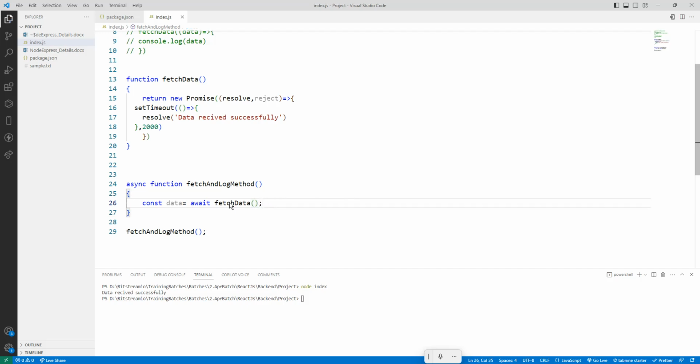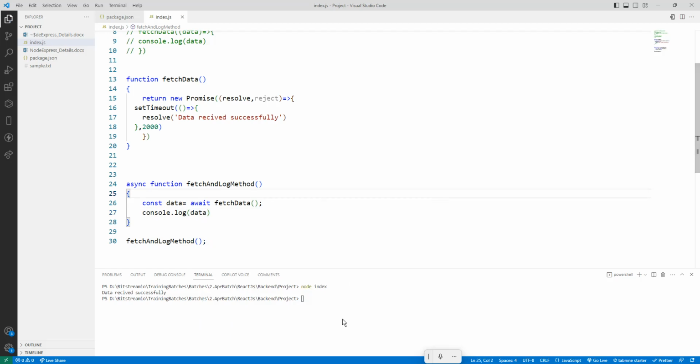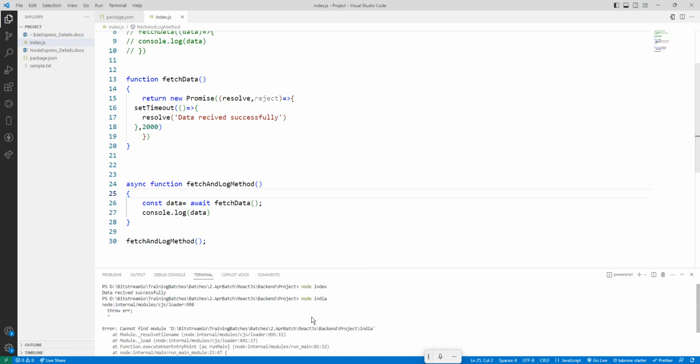Then I will do CLS. Okay, so control S. What is the error? That is index.